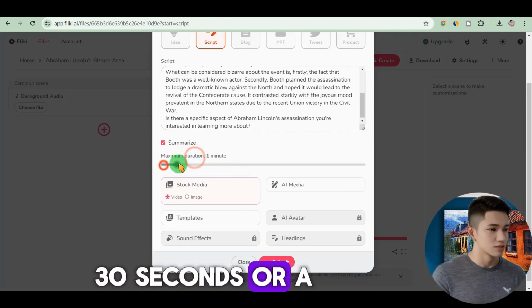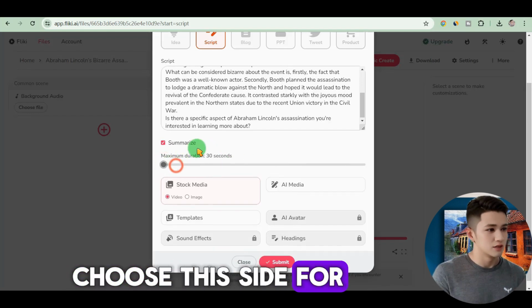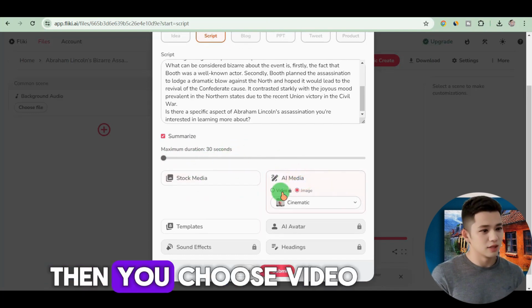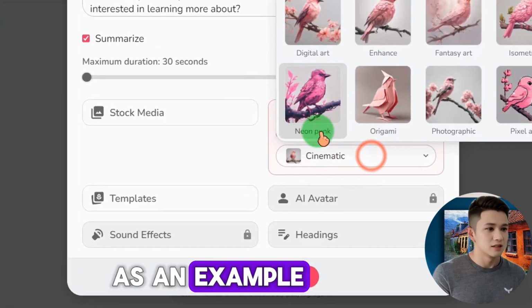30 seconds or a minute or more. Then you go and choose this side for 30 seconds, because I'm just giving a demonstration. Then you choose video. Still a picture. I'll take the picture as an example.